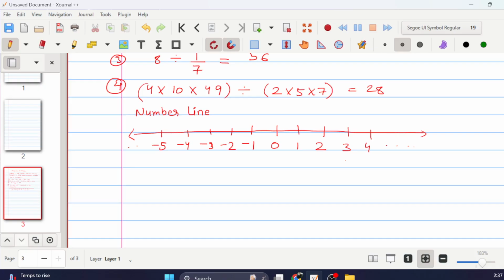Now, the numbers which do not have a fractional part are called integers, which you have learned in programming and everywhere, right? Numbers without fractions are called integers. All the whole numbers, all the positives and negatives, all these numbers you can see which we have printed here basically form the integers.